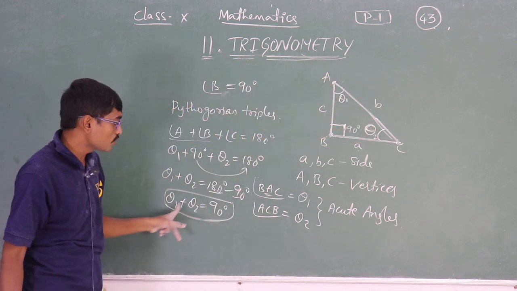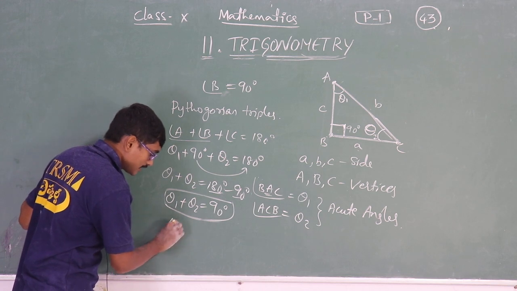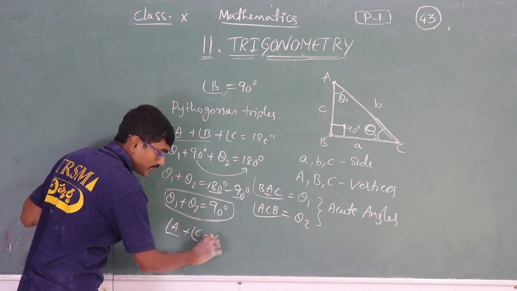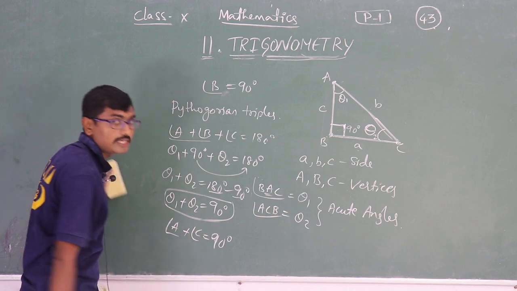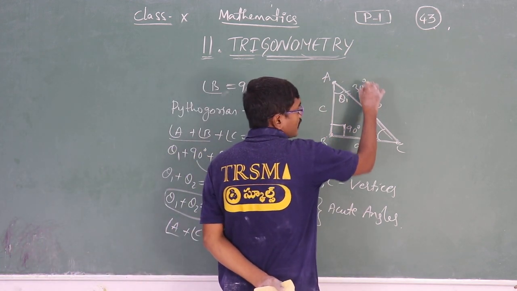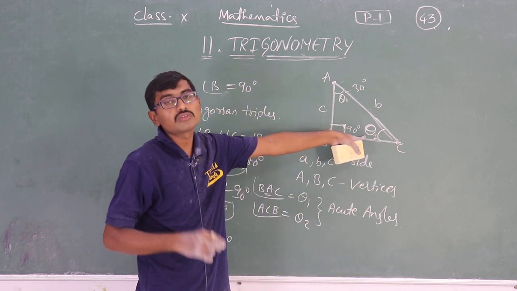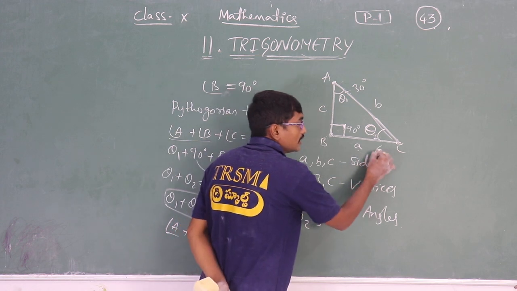The sum of the other two acute angles will be 90 degrees only. That is, angle A plus angle C will be 90 degrees only. Okay, if I take this theta 1 as 30 degrees, can you tell me what we get for this theta 2? Theta 2, yes, absolutely 60 degrees.